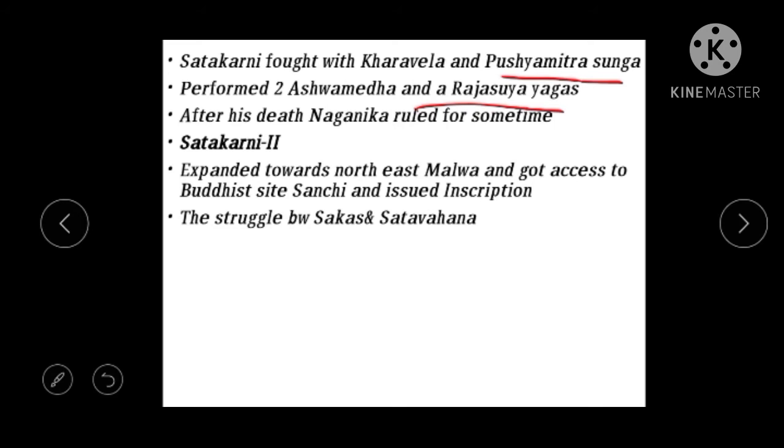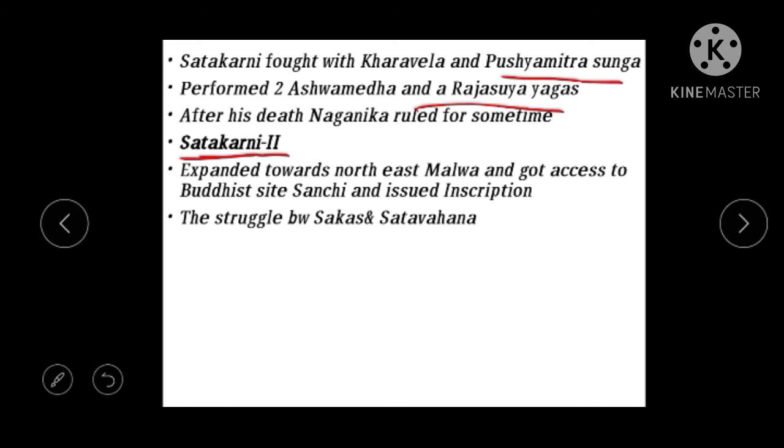Then next we see Shatakarni the second. He is not the immediate successor of Shatakarni the first. Regarding the history of the Satavahanas, there are no proper evidences for the political history. It is written based on the Puranas and the archaeological evidences.